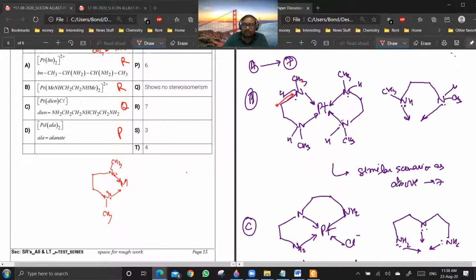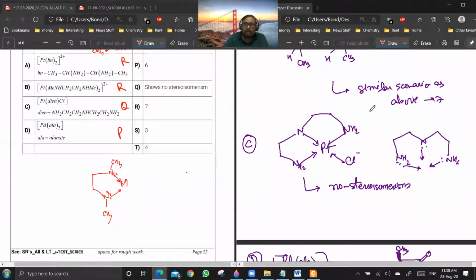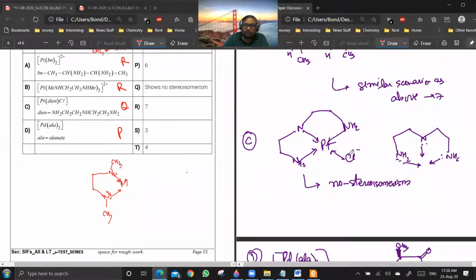Now dien is something like this. It is a tridentate ligand. So in tridentate ligand, there can only be one configuration. There cannot be any other configuration. So it will not have any stereoisomerism. Getting a point? Because the ligand itself does not have any chiral center. And it cannot show any GI because only one slot is available for chlorine. Are you getting this point? Yes or no?